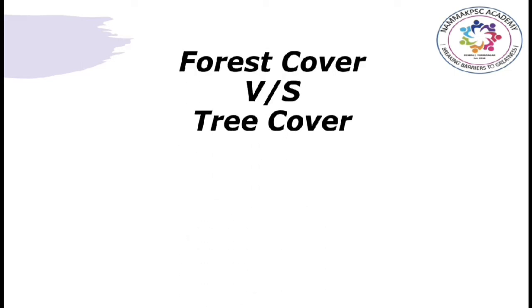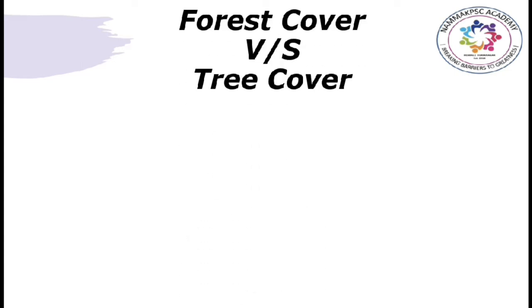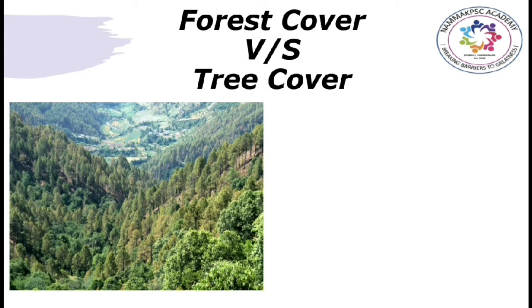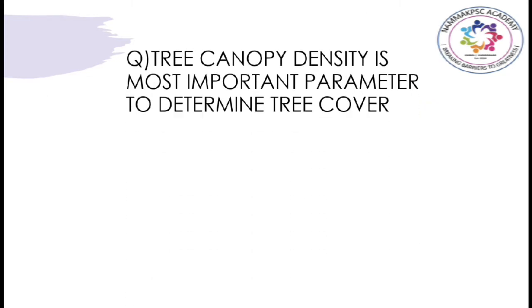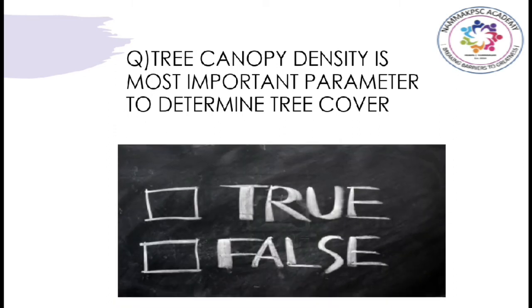Now, let us make out the clear difference between forest cover and tree cover. If the canopy density is more than 10%, we consider it as forest cover, and if it is less than 10%, we call it tree cover. Now, let us see a question. The question says that tree canopy density is the most important parameter to determine tree cover, true or false. The correct answer is true. We have already studied that tree canopy density of an area and the area of forest are parameters to define the forest cover and tree cover.